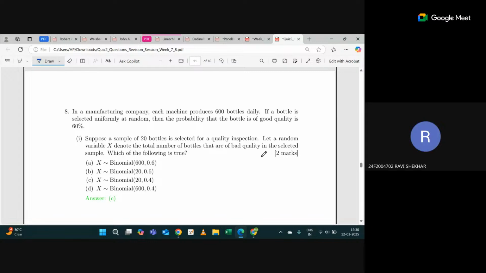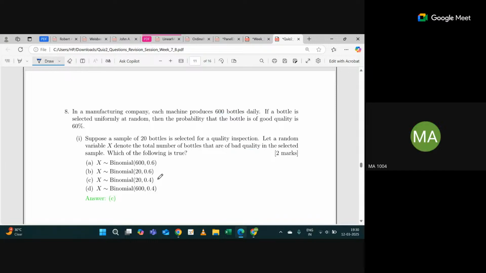Because the question is asking for the bad quality. Sir, option C is correct because it should be 1 minus 60 by 100, that's correct for bad quality. But why 20? It should be 600, right? No, sir, because we are selecting a sample of 20 bottles, right? Correct, a sample of 20 bottles.